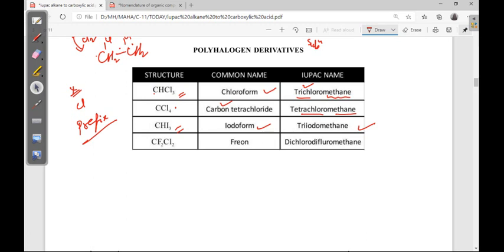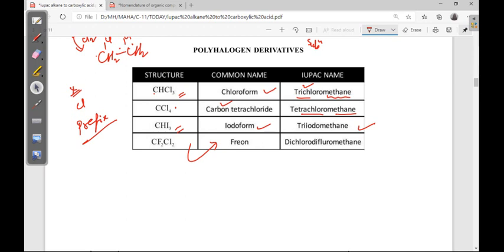Now here two fluorines are there, two chlorines are there. This common name is freon. This freon we are using in air conditioners, fridges, refrigerators and ACs. Now the IUPAC name: difluoromethane.